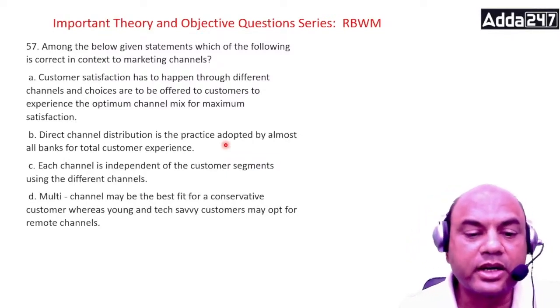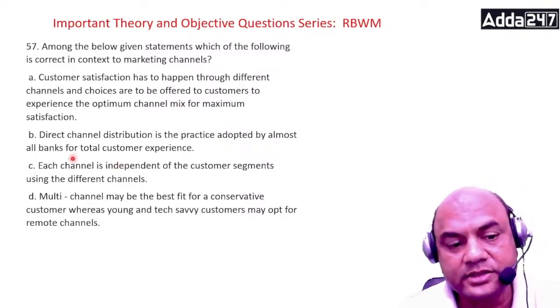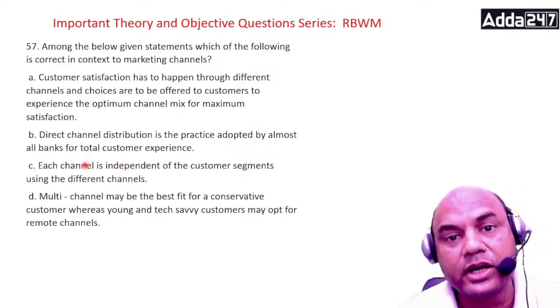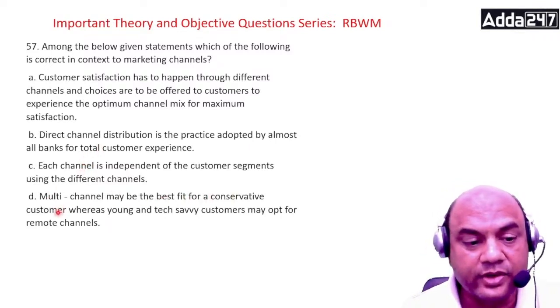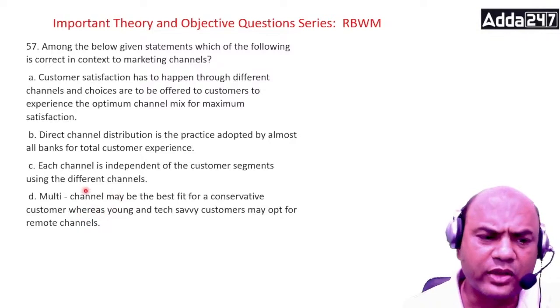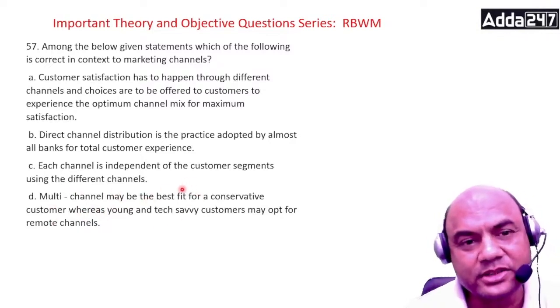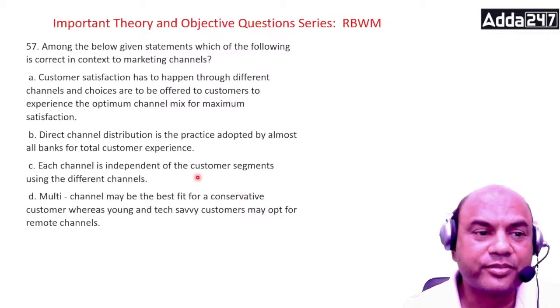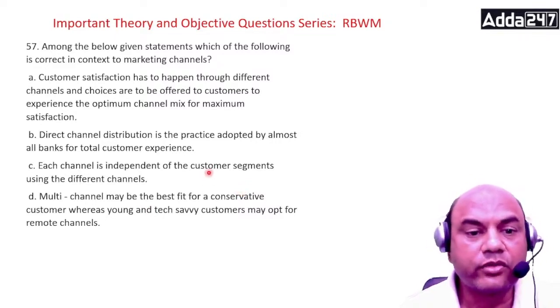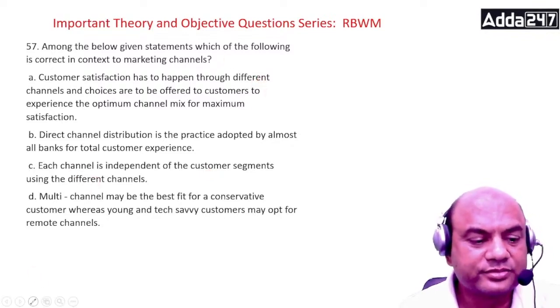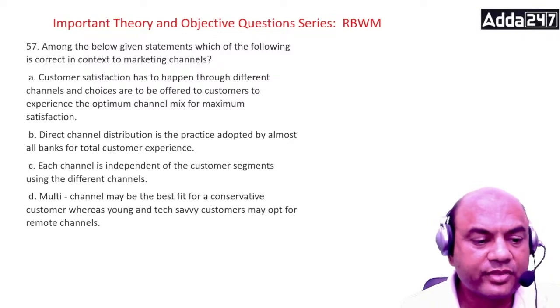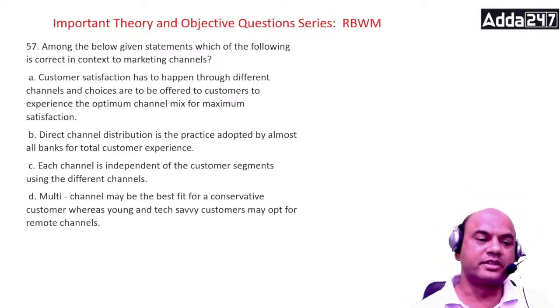Next, each channel is independent of the customer segments using different channels. So each channel is independent, or are the channels dependent on each other? Multi-channel may be the best fit for conservative customers, whereas young and tech-savvy may opt for remote channels. Can you classify such customers like this? Which one of them is correct then? What do you think? Let me see in the comment section, everyone.